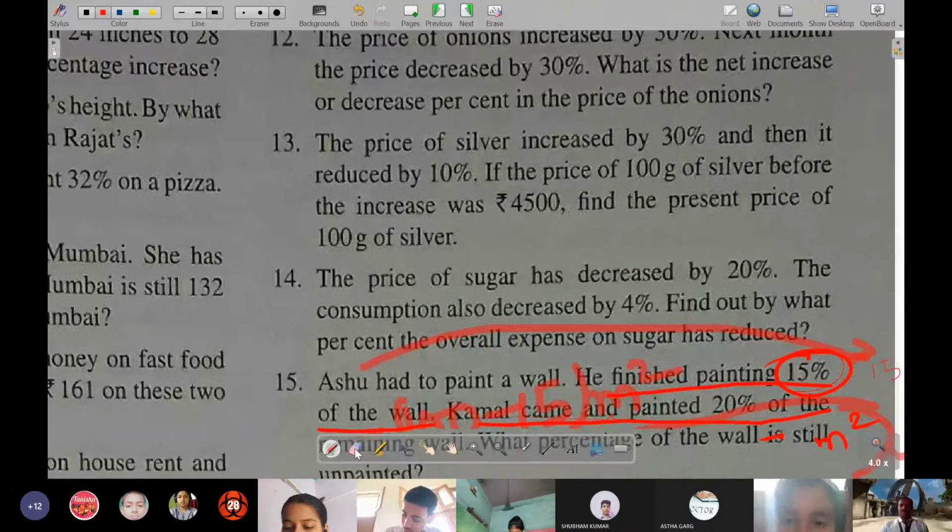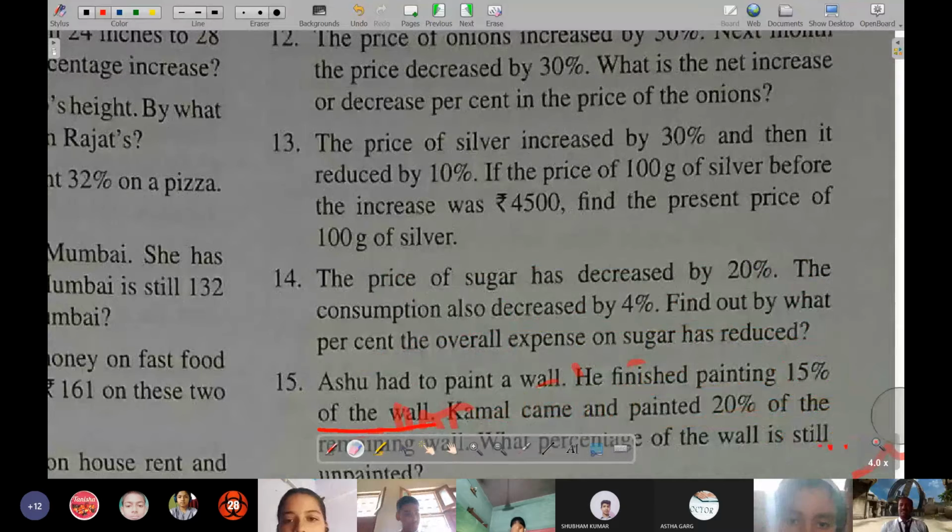So what you will do is, at first you will find the new price. You can assume 100 or X, anything. From here itself it can be found. The 100 gram price has already been given. So 30% increase and 10% decrease. Find the present price of 100 gram silver.